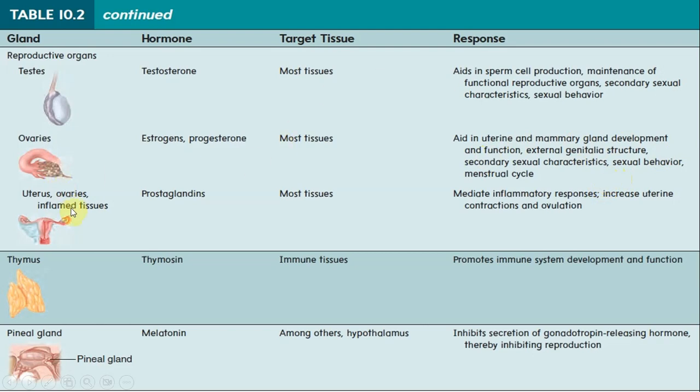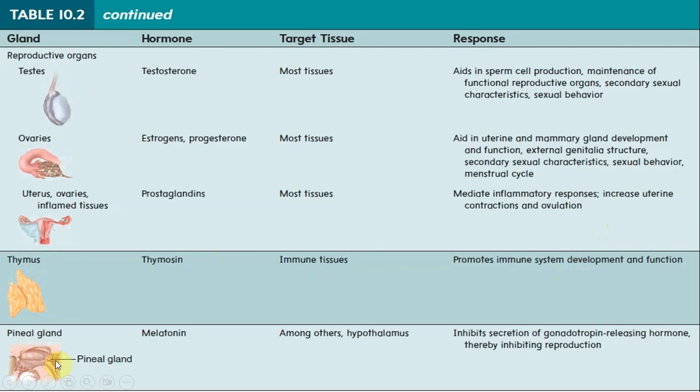Again, the uterus, ovaries and inflamed tissues produce prostaglandins. What do prostaglandins do? They activate inflammatory responses, and stimulate uterine contractions and ovulation. Then comes the thymus. Which hormone will it produce? The thymus hormones act on immune tissues, promoting immune system development and function.